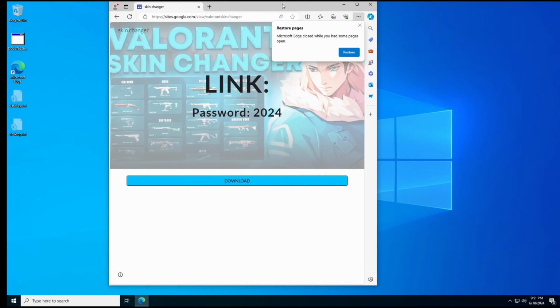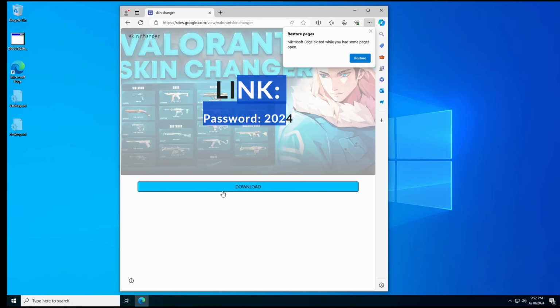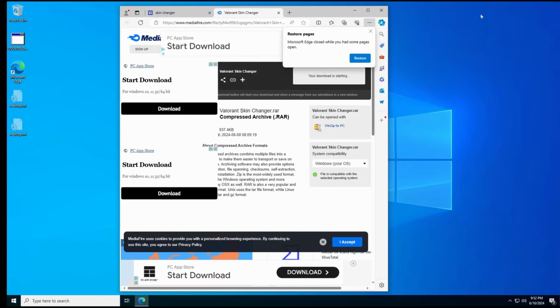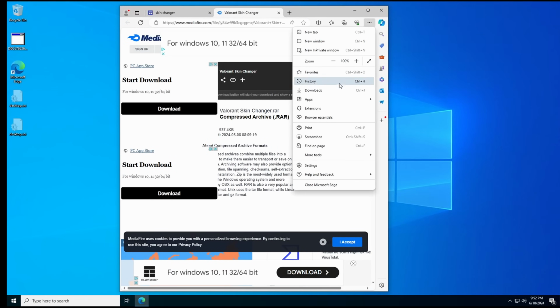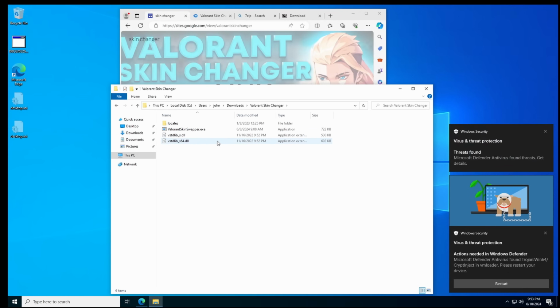Now this is sort of a new format where they use a Google site instead of Google Drive and we get a link. This one is, I would say, about a 10 out of 10 in terms of how obvious it is. And ultimately we still end up on Mediafire. But I don't know if they think putting that little interstitial there is actually going to prevent YouTube from catching on.